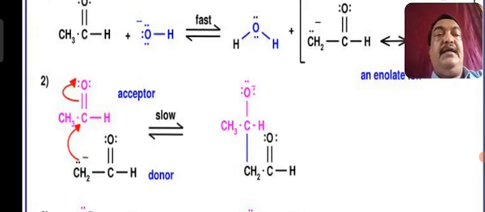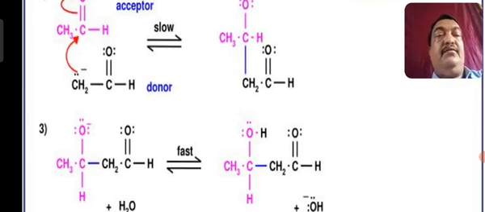This enolate anion now comes in contact with the second molecule of aldehyde. The second molecule is called the acceptor, and the first negatively charged enolate anion is called the donor. The donor will donate the lone pair of electrons from the CH2 towards the acceptor, and there is a formation of the anion of the second one.